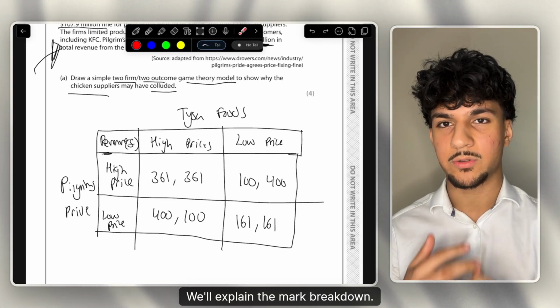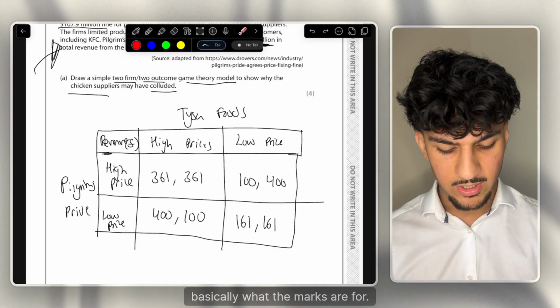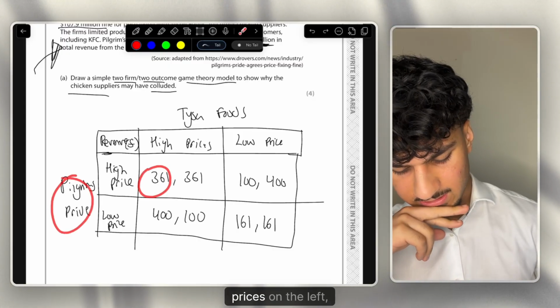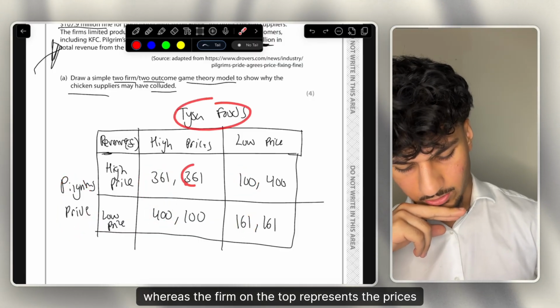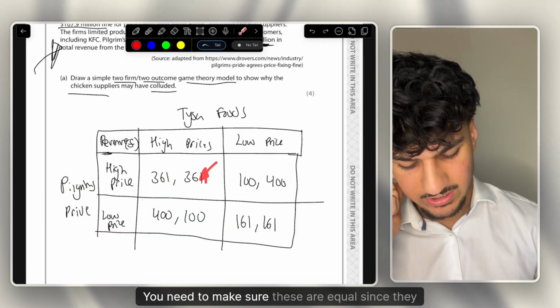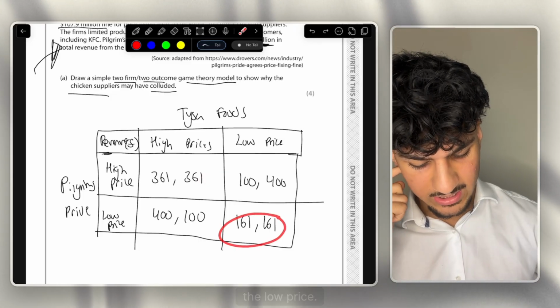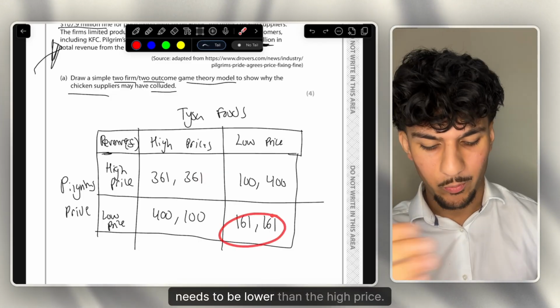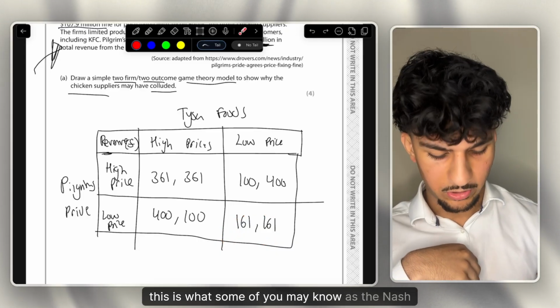We'll explain the mark breakdown so you know, if a question on this comes up in the future, what the marks are for. The firm on the left represents the prices on the left, whereas the firm on top represents the prices on the right. Then for the high price, you need to make sure these are equal since both would be making the same revenue. Same with the low price. The low price needs to be lower than the high price. And this is what some of you may know as the Nash equilibrium.